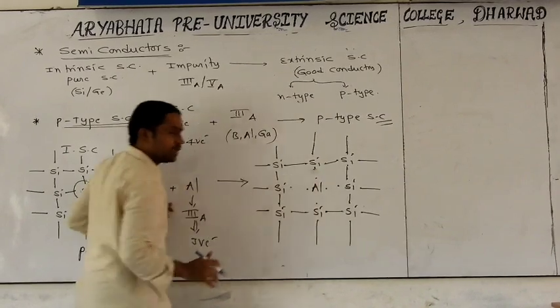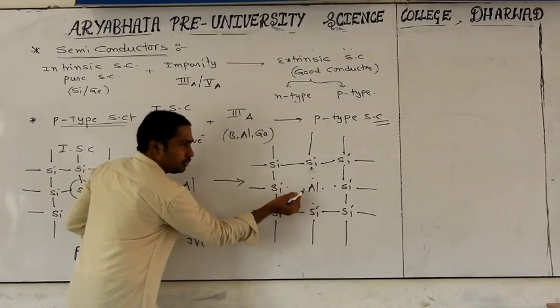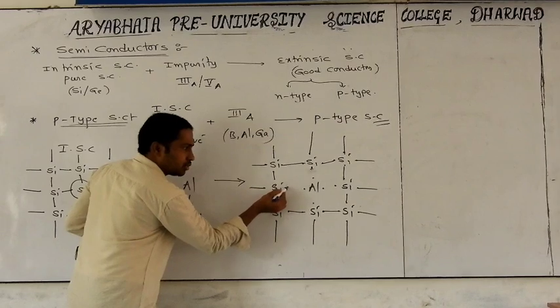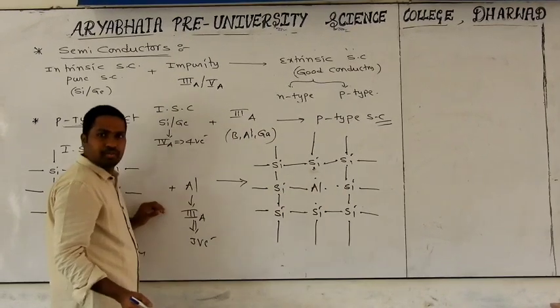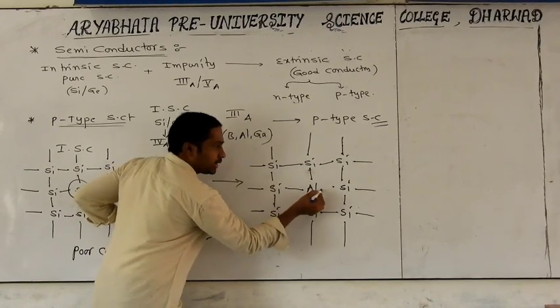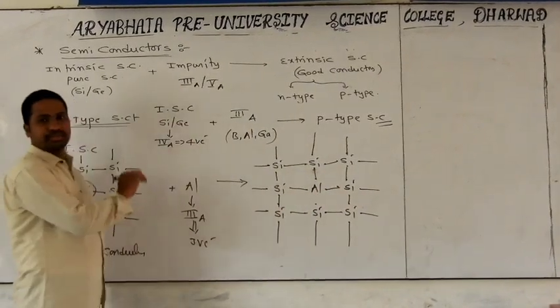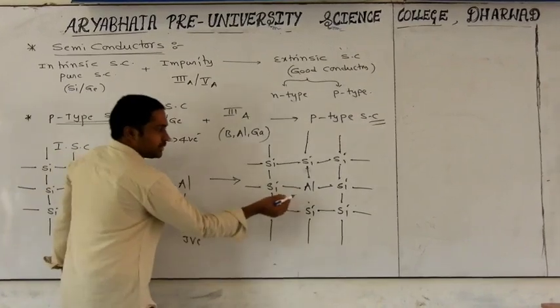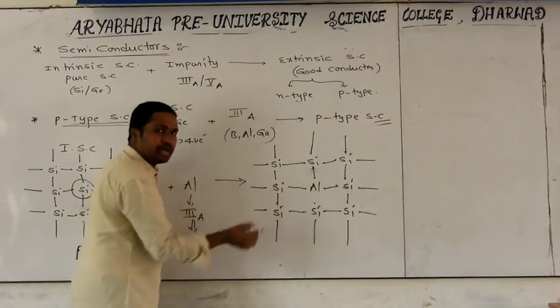After that, what is happening, you see? This central aluminium has one electron and silicon has one electron. They are involved in the sharing and give a covalent bond. Again here also we get a covalent bond, here also. But here some problem is coming.